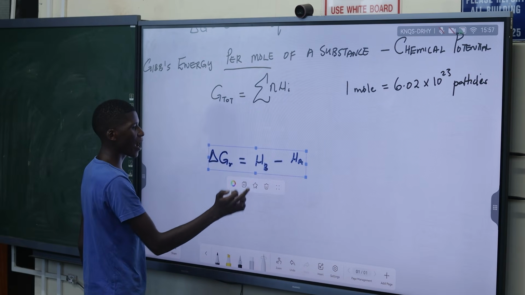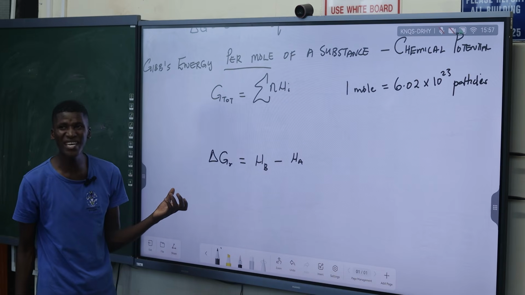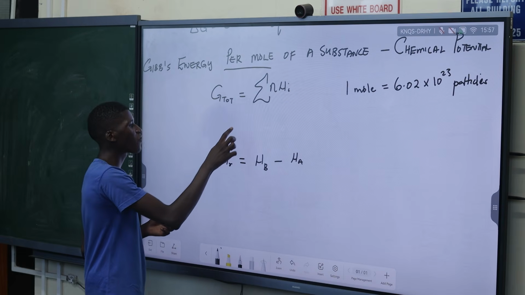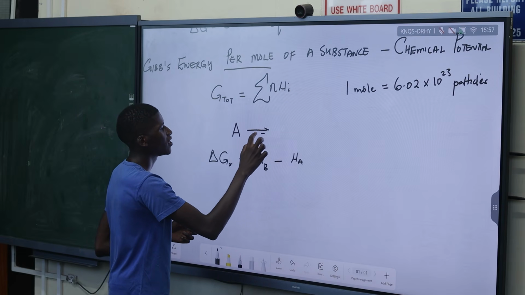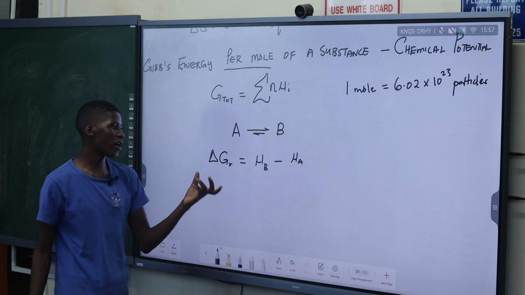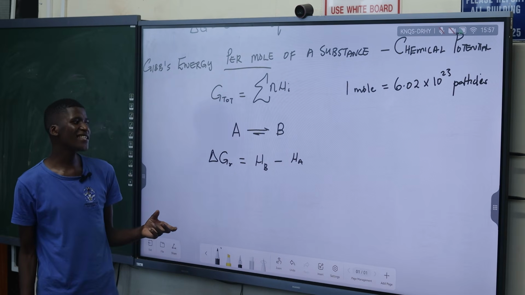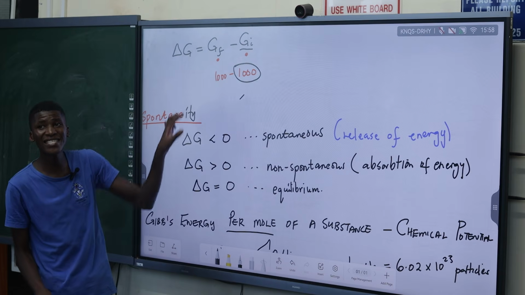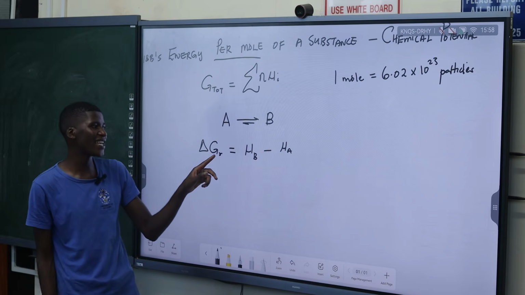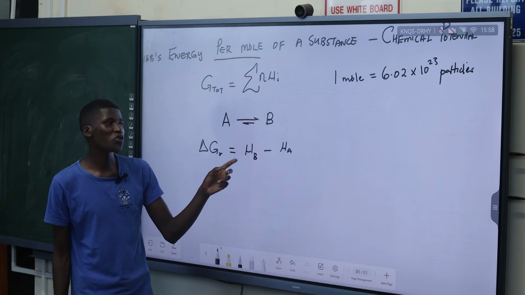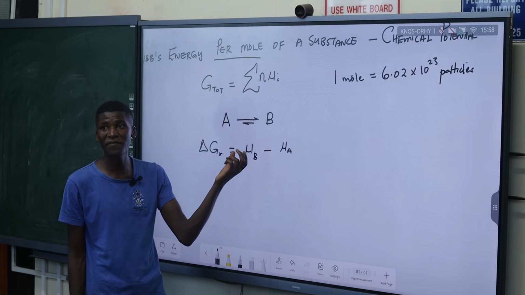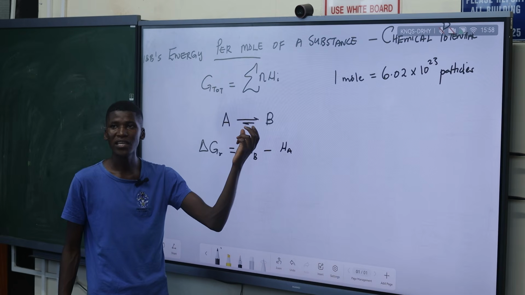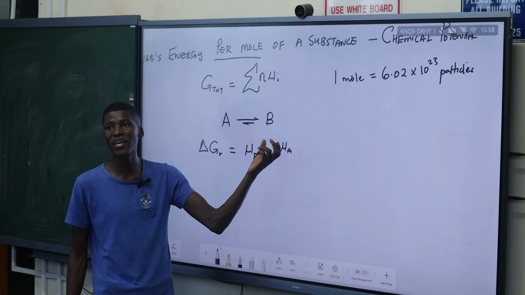So when we look at the change in the Gibbs energy, you can just look at each and every particle with its difference in amount. So if we have a reaction from A to B, and now we want to calculate a change in Gibbs energy, instead of taking the total Gibbs energy, final minus initial, we can just look at the Gibbs energy on each and every mole. So for the products, how much energy are we having? That's more like the final Gibbs energy. And then for the reactants, how much energy are we having?